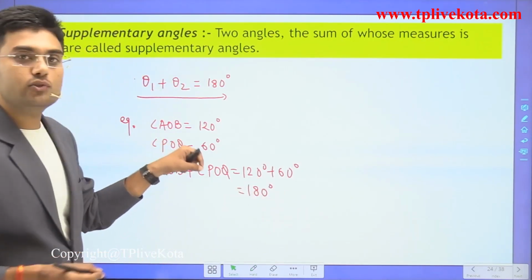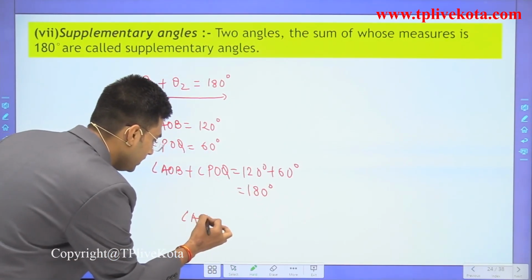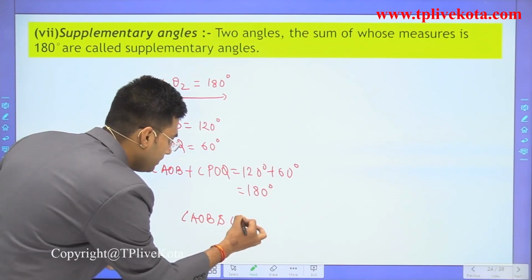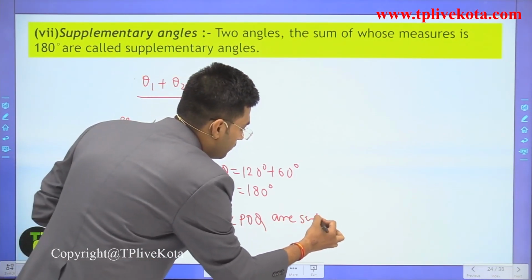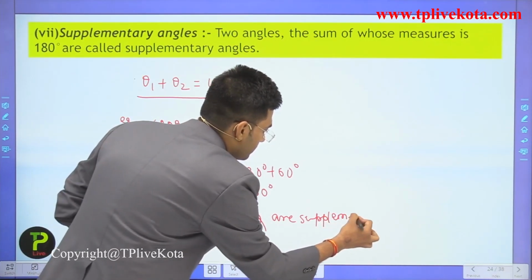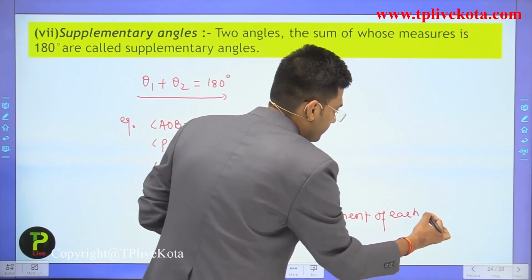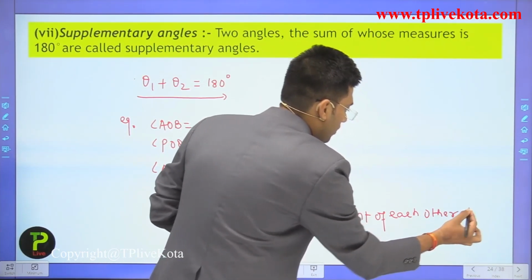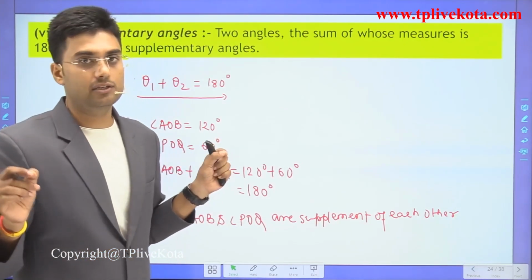If the sum of these two angles is 180 degree, then we can say that angle AOB and angle POQ are supplement of each other, or we can say that these two angles are supplementary angles.